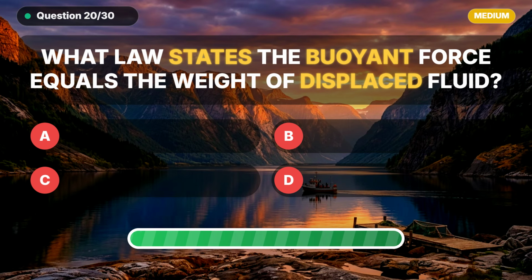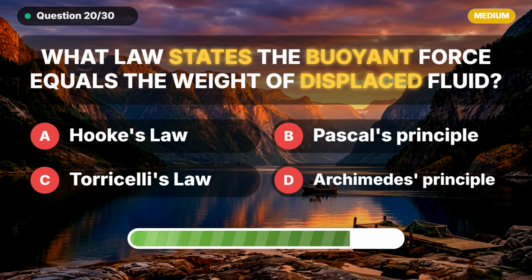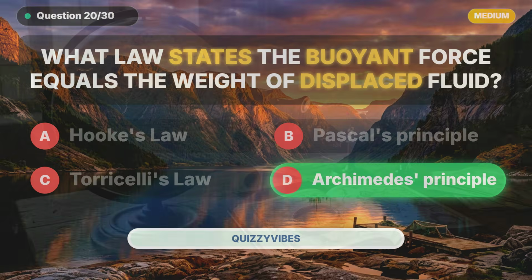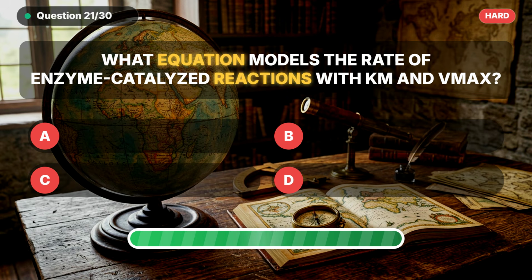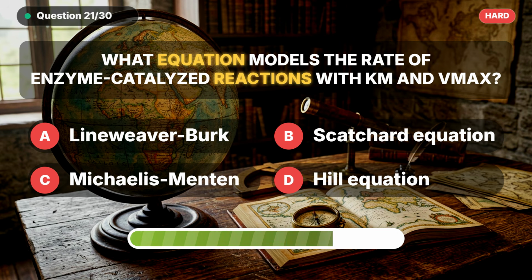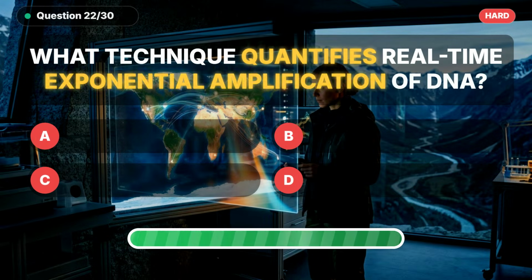What law states the buoyant force equals the weight of displaced fluid? And the answer is Archimedes' principle. What equation models the rate of enzyme-catalyzed reactions with Km and Vmax? That would be Michaelis-Menten. What technique quantifies real-time exponential amplification of DNA?